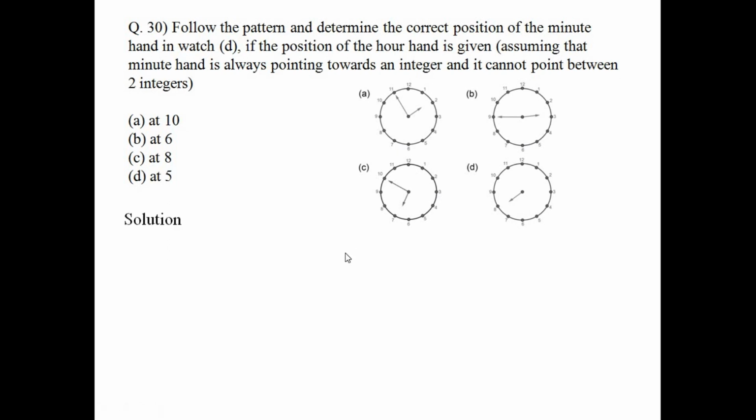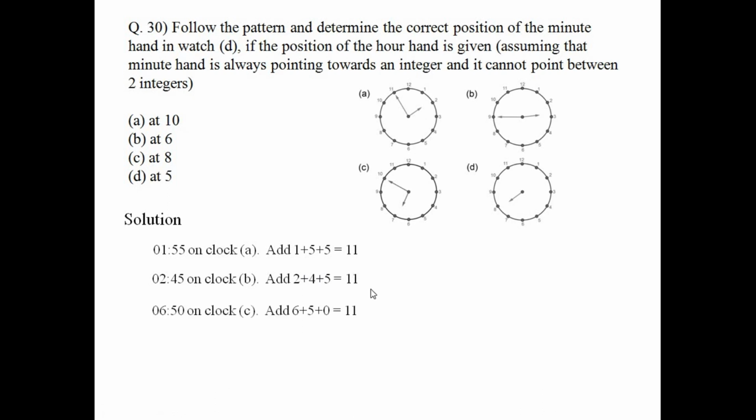Okay, so let's start with figure A. In figure A, it is 1:55 on the clock, just add the digits 155, it is 11. Figure B again 2:45 on the clock, just add 245, it is 11. Figure C, 6:50 in the clock, and just add 650, it's 11. In figure D it's 7 and something on the clock, so what will be that something to make it 11?